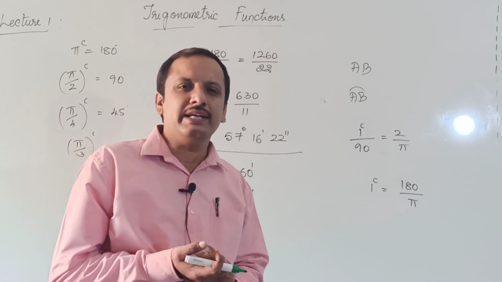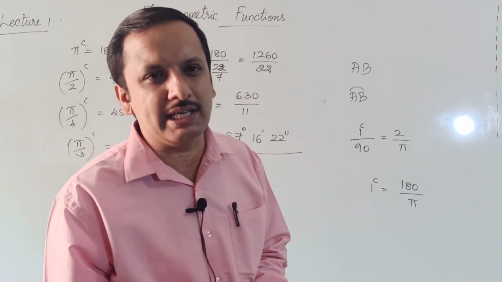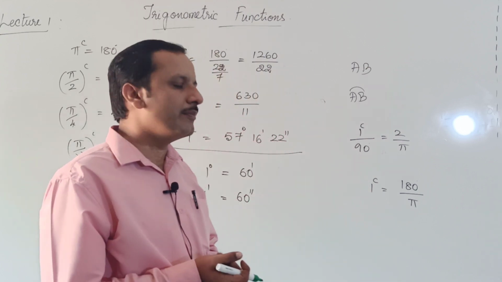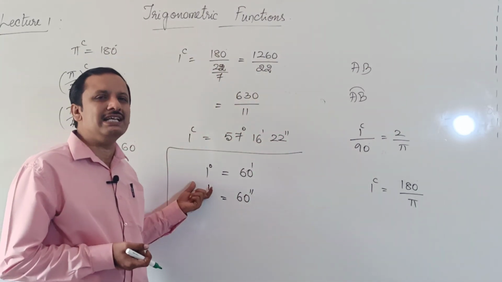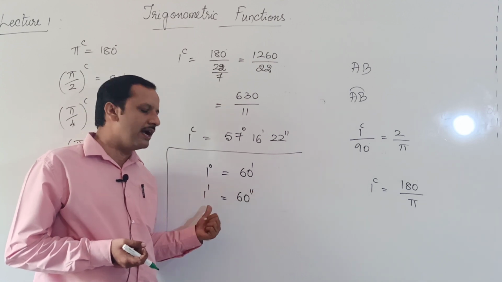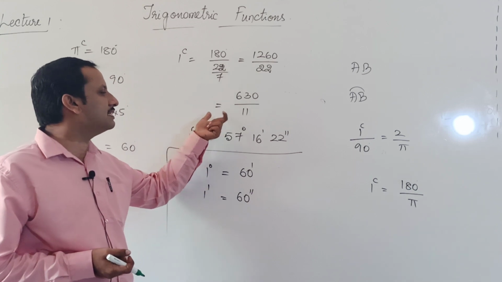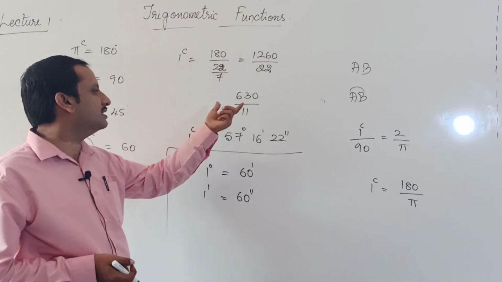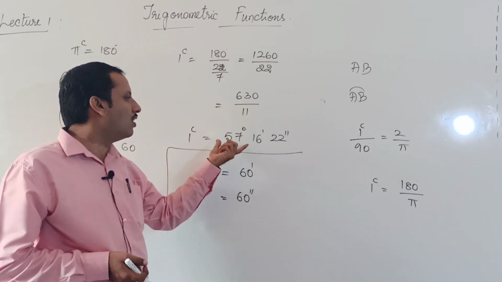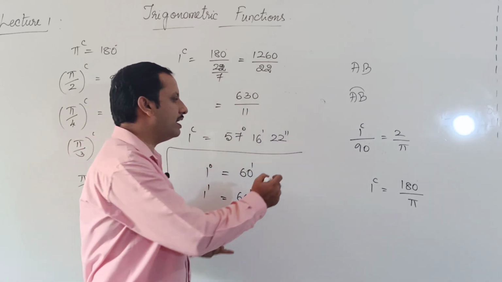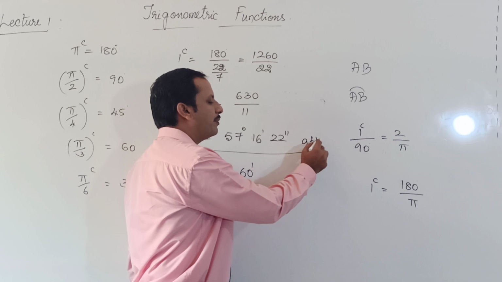Further, 1 minute is divided into 60 equal parts, and each part is called a second. So from there we can say that 1 degree is equal to 60 minutes and 1 minute is equal to 60 seconds. And when we simplify, 1 radian, which is 630 by 11 degrees, on simplification will give you 57 degrees 16 minutes and 22 seconds approximately.